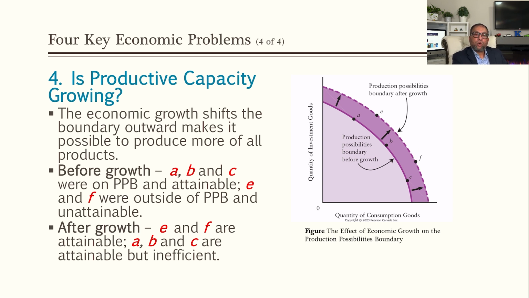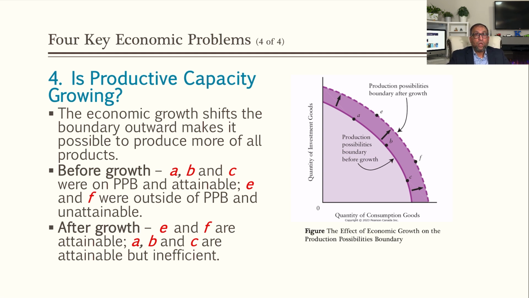You see here the production possibility frontier is moving out. And how is it going to move out? If we are investing in our resources to increase the utility, or how we can get more resources, and increase our technology and our human capital. By all these ways, technology and human capital development, it is possible that we can shift our production possibility frontier, or boundary, outward. So the outward shifting of the production possibility frontier is what we call economic growth.